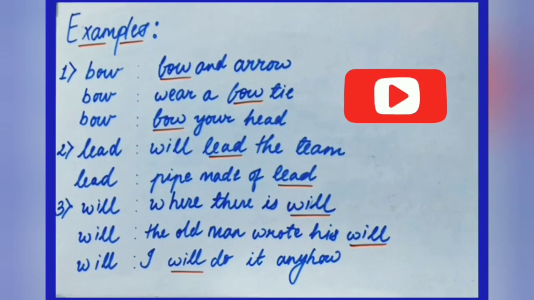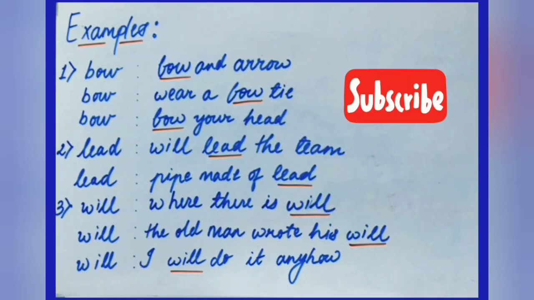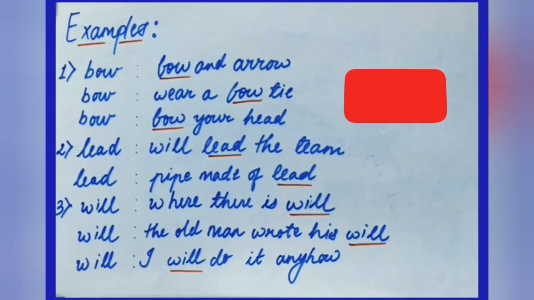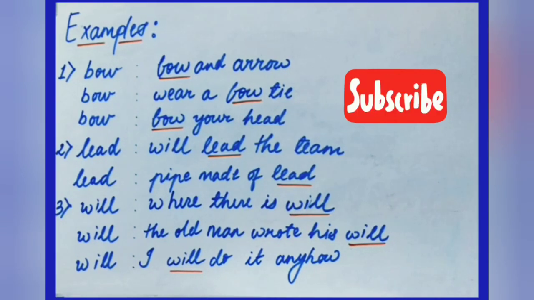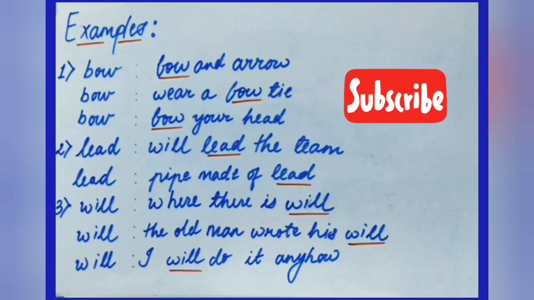Here are a few examples of homographs. The first one, we have three words. All the three words are spelt the same. Let's see the first one. Bow. This bow is bow and arrow. Then bow, wear a bow tie.